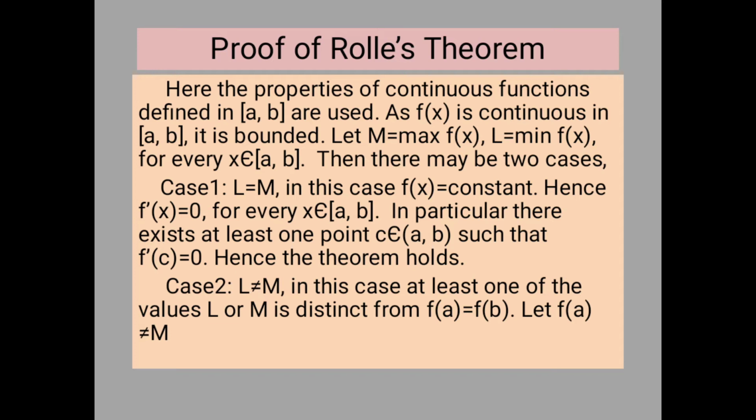That means when f(x) is continuous in the closed interval [a, b], it is bounded, that is the upper bound and the lower bound exist, and it attains its bounds. That is, both the maximum value, the least upper bound of f(x), and the minimum value, the greatest lower bound of f(x), must exist, and there are some points in the interval at which f(x) has the maximum value or the minimum value. So we use this property.